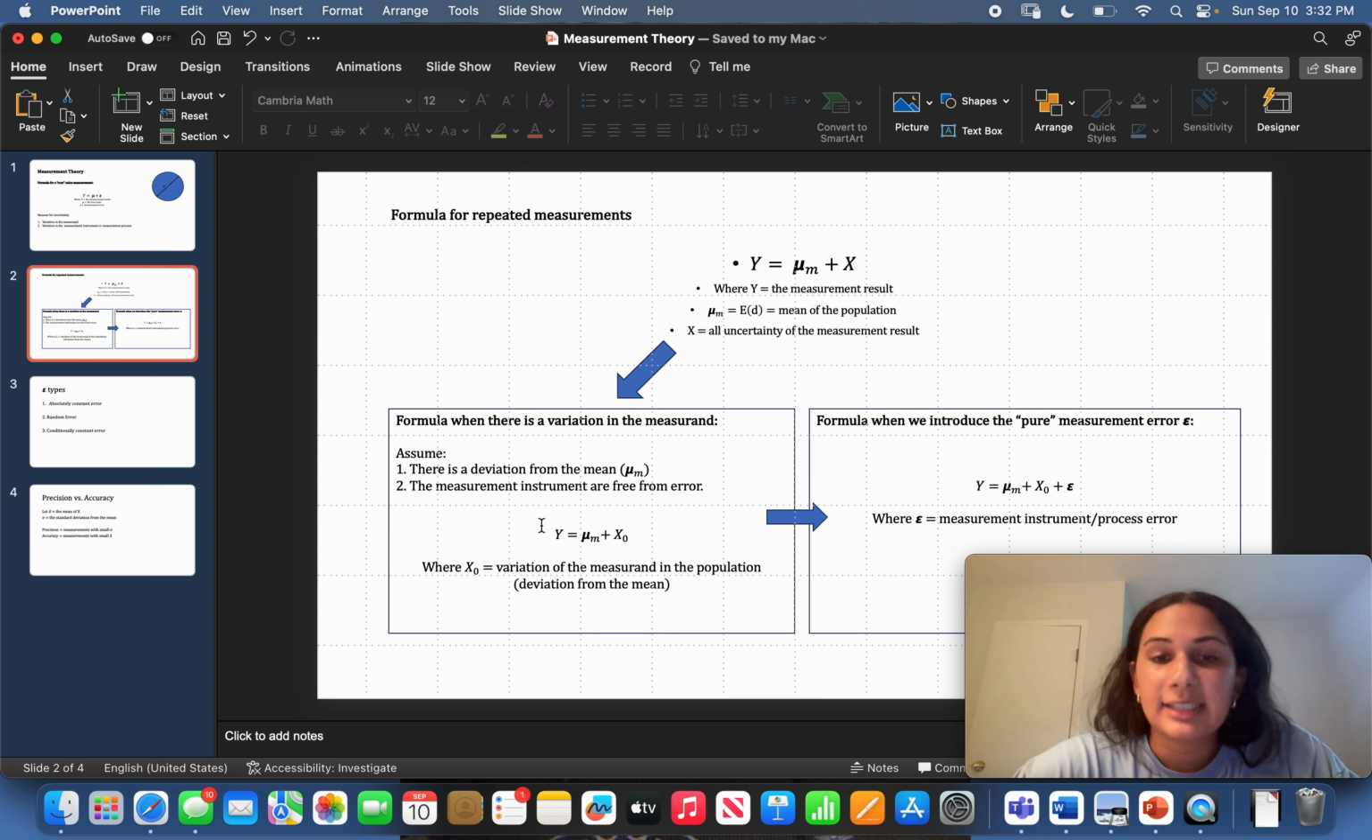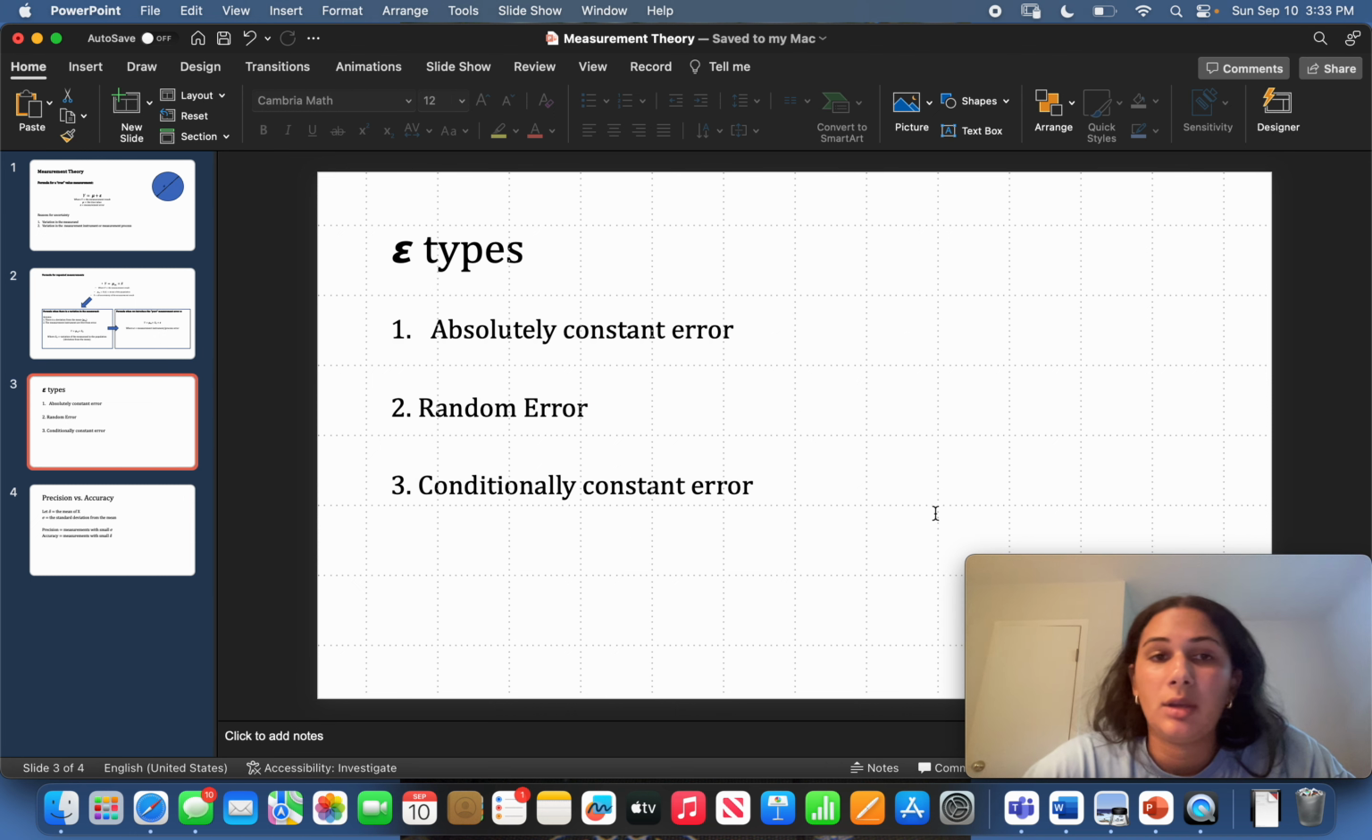Now, let's take this formula and add the pure measurement error. So here we're still going to have mu m plus xo, which we've defined. Now we're going to introduce epsilon, which is the error associated with the measurement instrument or the process error. So this is going to be the formula, the complete formula, where we're taking into consideration all uncertainty of the measurement result. So let's talk about the different types of error.